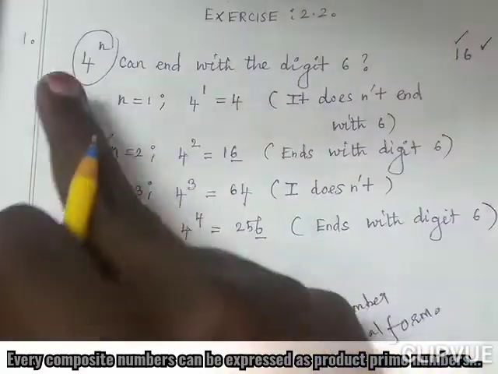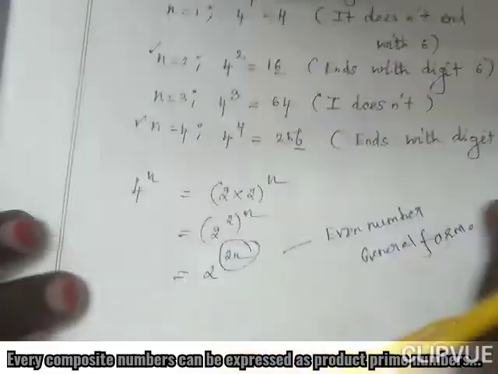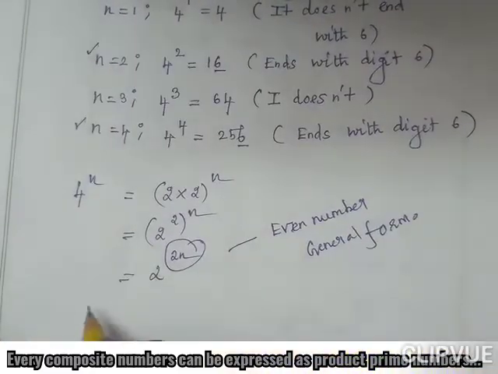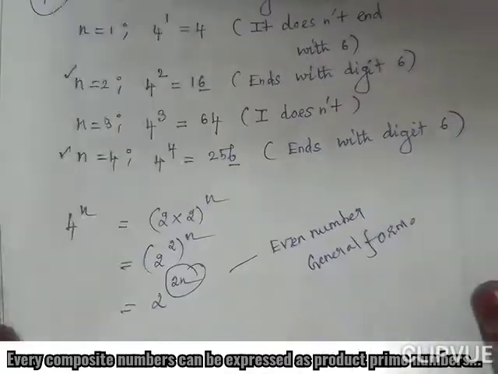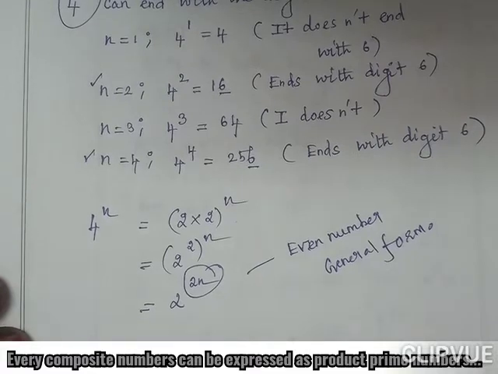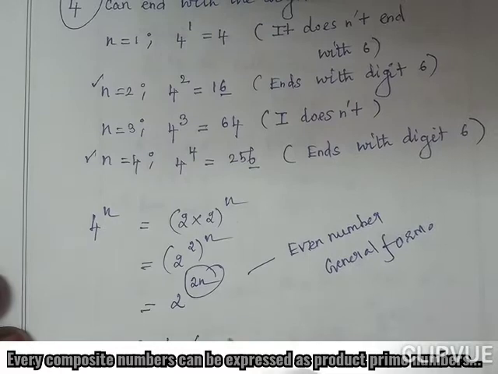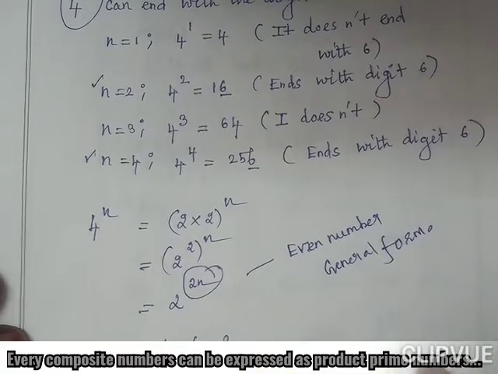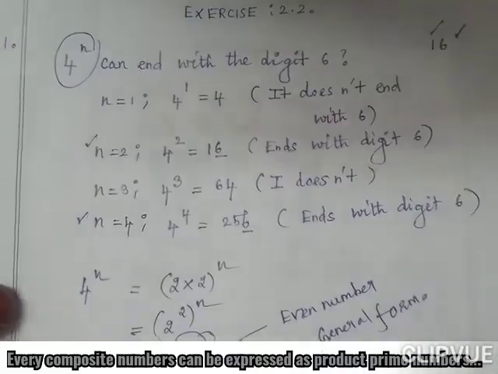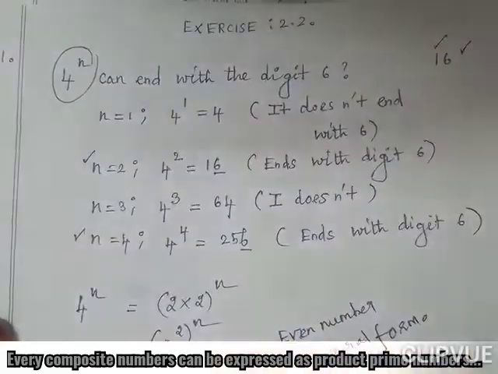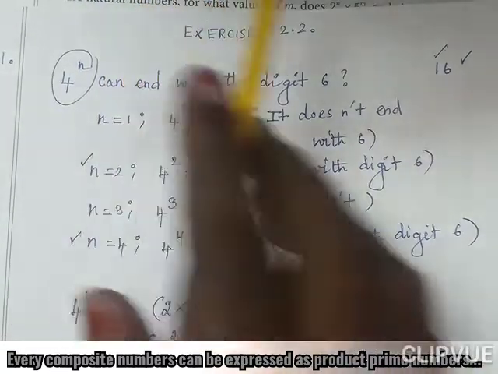So 4 power n can end with the digit 6 means n value must be, the question is for what values of n? N is equal to 2, 4, 6, 8 and so on. So this is even number. So we have to write the answer by the given question. For what values of natural number n?